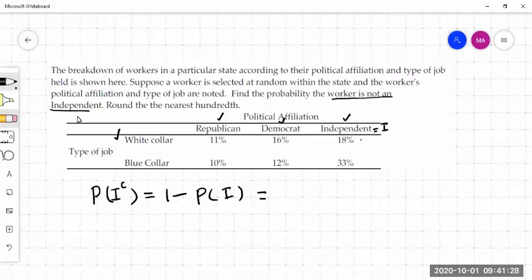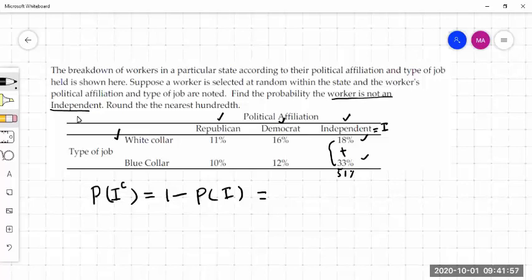If they're white collared, they are 18%; if blue collared, they are 33%. Together, 18 plus 33: 8 plus 3 is 11, and then 1 plus 3 plus 1 is 5, so 51%. So 51% are independent.